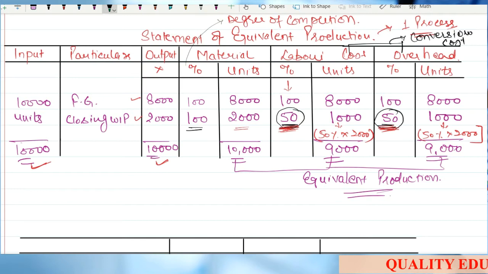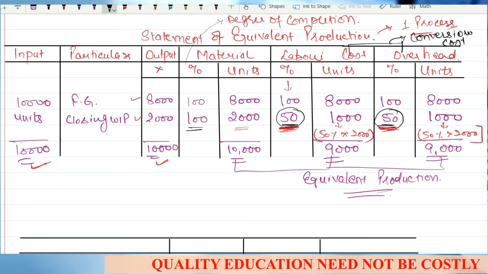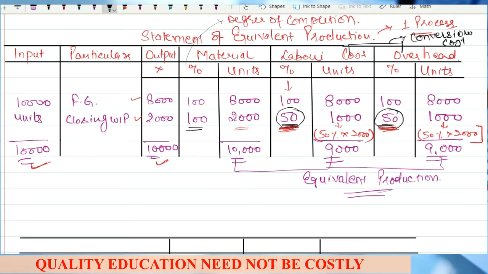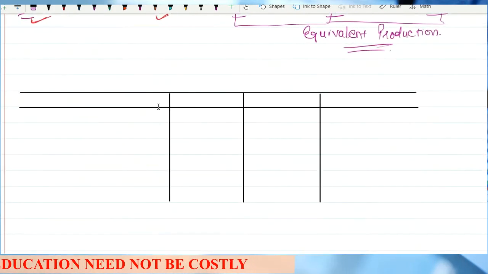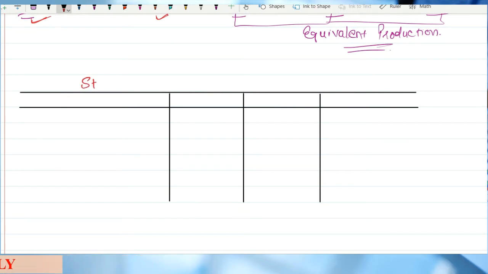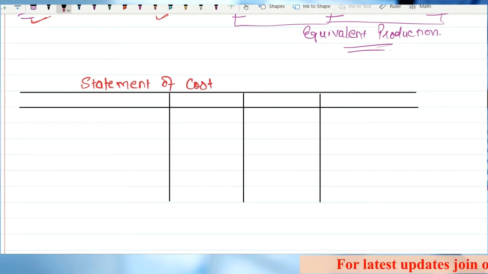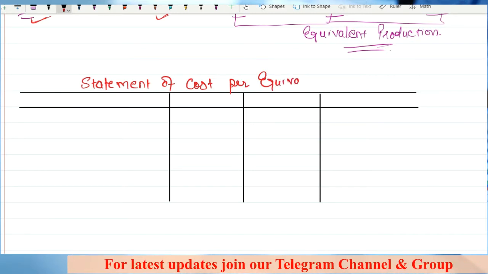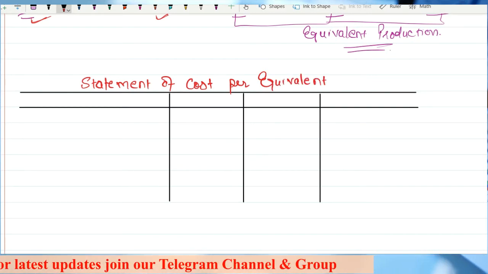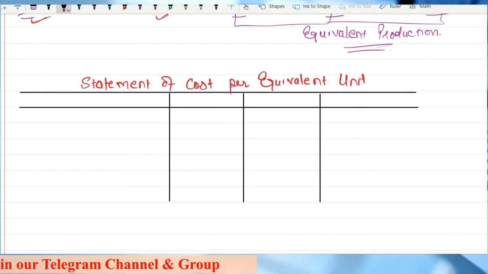Now, the next part we are going to discuss is the statement of cost per equivalent unit, right? That means we are going to prepare another statement known as the statement of cost per equivalent unit. How to prepare this statement?